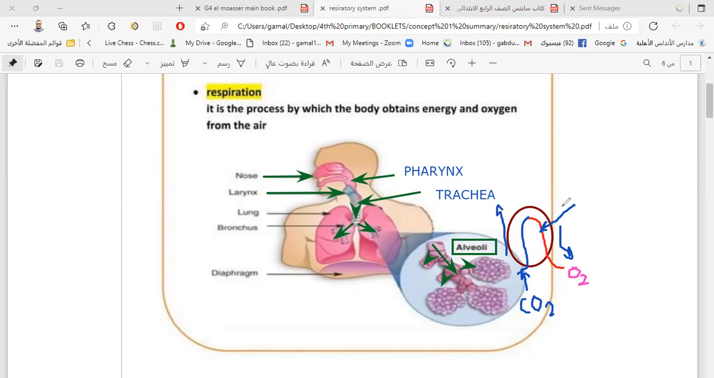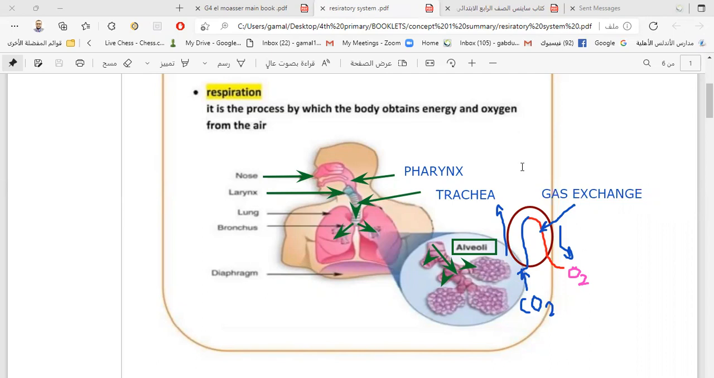So we make now a gas exchange. This process is called what? This process is called gas exchange. Remember, gas exchange. In the process of gas exchange, the oxygen moves down to the blood and the carbon dioxide moves up to the respiratory system, then outside the body through the nose by the exhalation process.